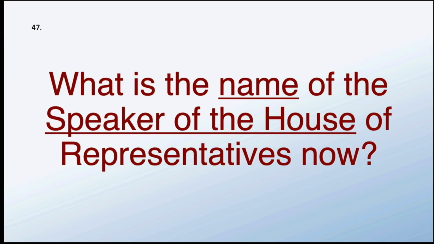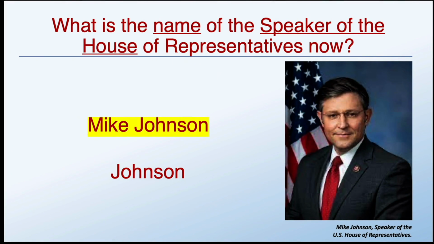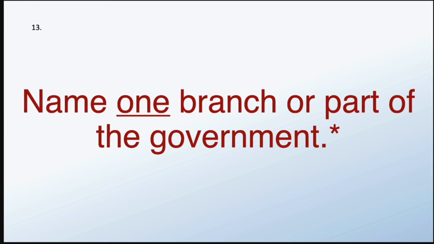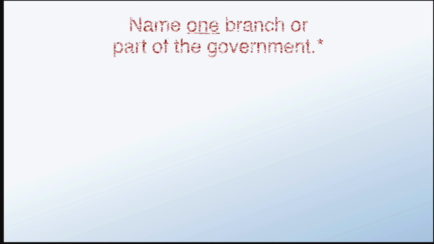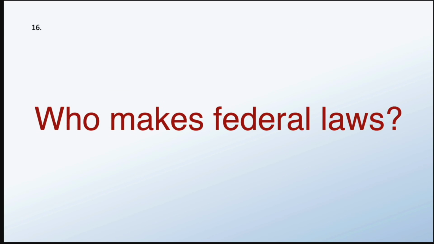What is the name of the Speaker of the House of Representatives now? Mike Johnson. Name one branch or part of the government. Congress. Who makes federal laws?